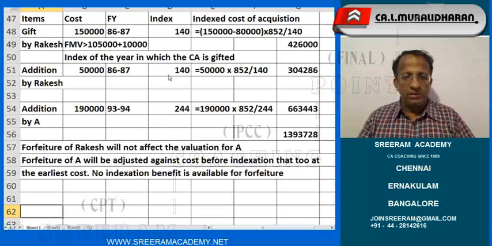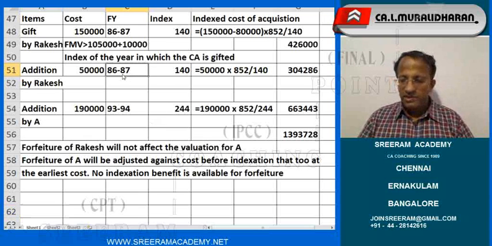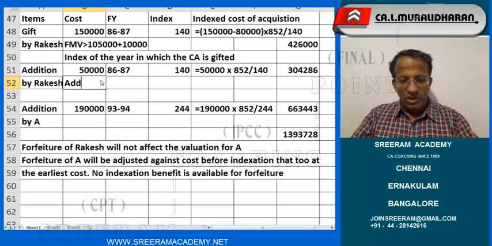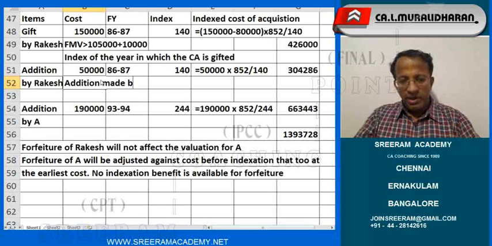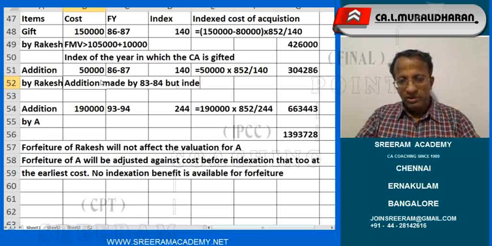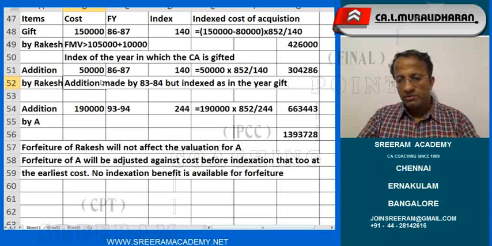So why are we adopting financial year 86-87 even though the addition was made in 83-84? It is indexed as in the year of gift.